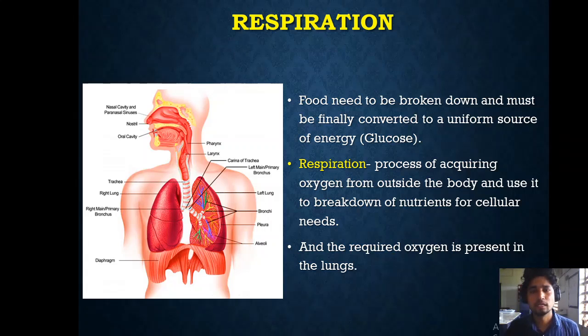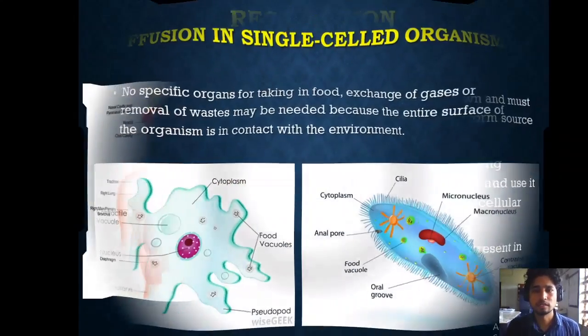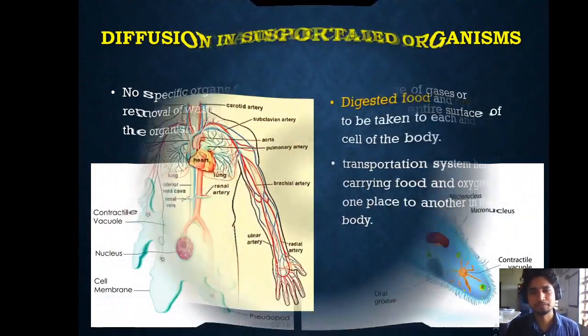Now we know that the lungs have the oxygen, and the food that is eaten, the digested food, is present inside the stomach or intestine, and the oxygen is present in the lungs. But who is the agent? Who is the agent that is helping to transport the digested food and the oxygen to each and every cell of our body? And this system is called transportation.